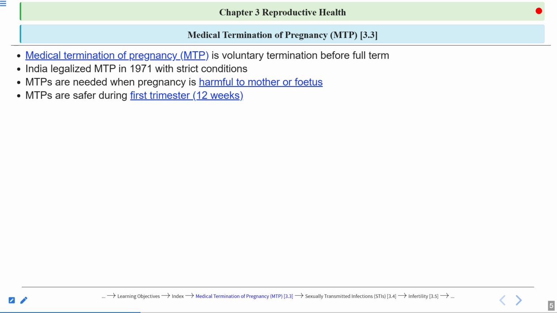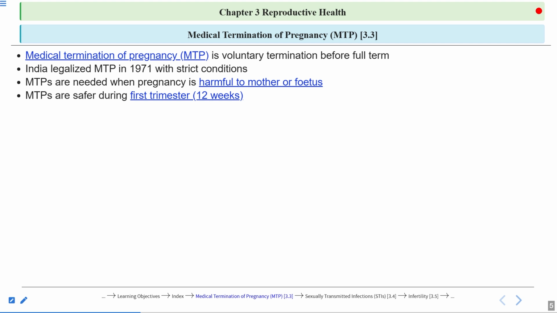MTPs are safer during the first trimester. A trimester is 12 weeks. So abortions are relatively safer during the first trimester.